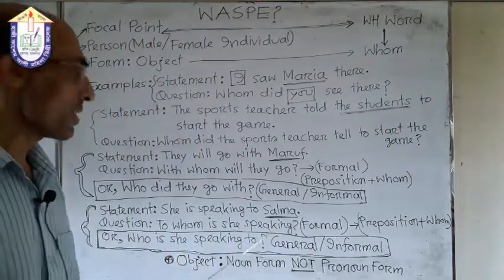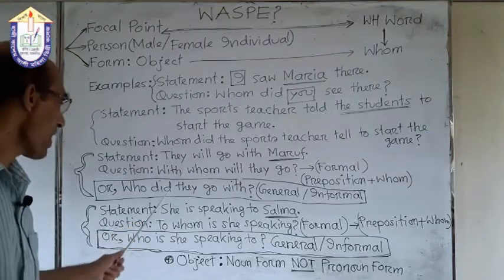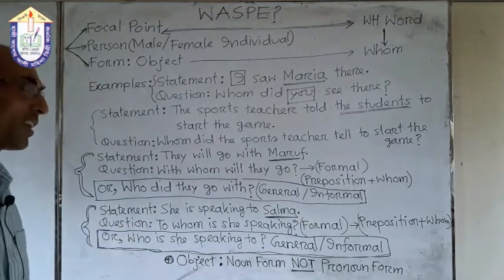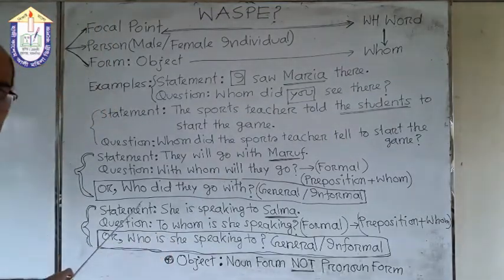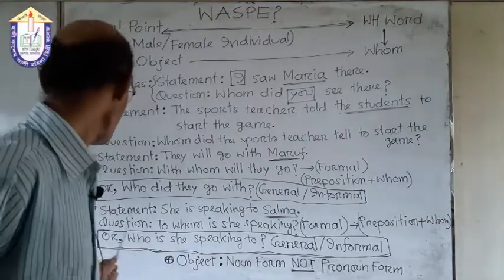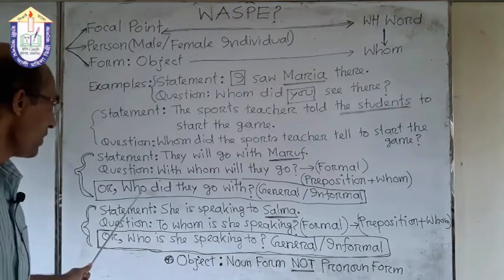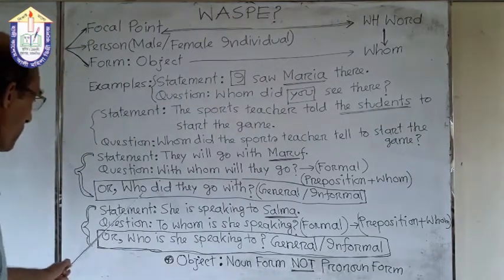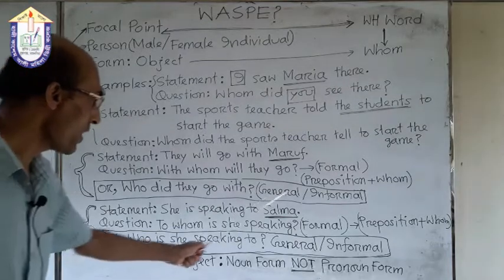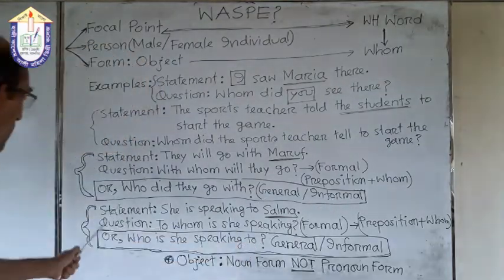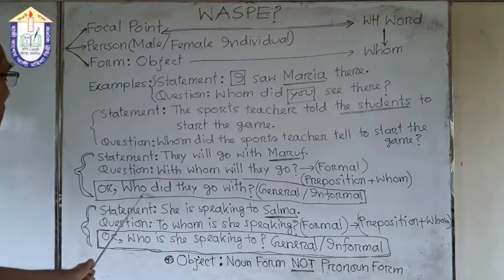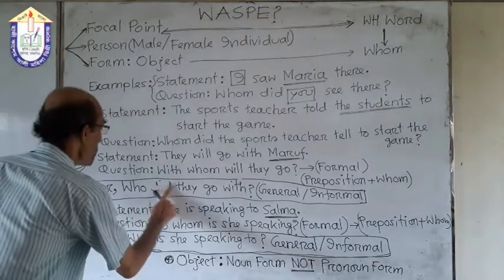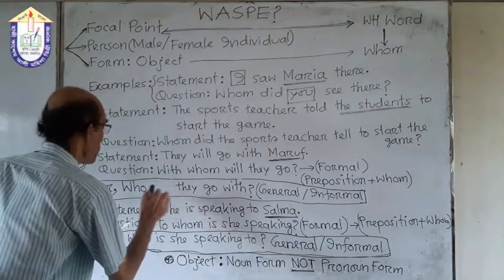But remember that this statement can be turned into a question in another way. That is, there is an alternative answer for your better understanding. If we use general or informal language, in this case we have to use who, and next the auxiliary verb. Here is also a mistake. Will, I am sorry.